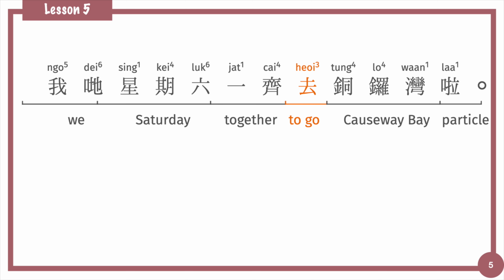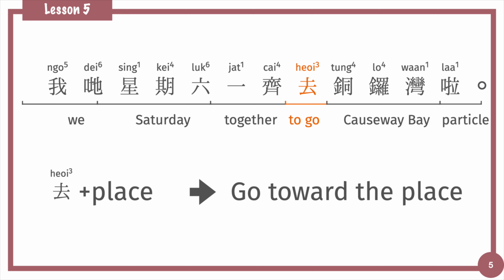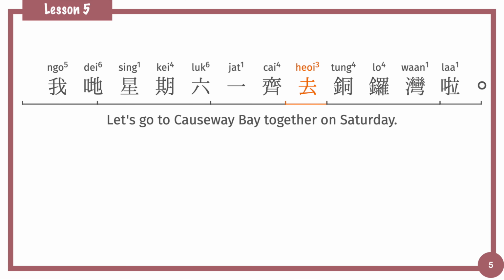Let's focus on the verb 去 first. 去 a place means go toward the place in Cantonese. So 去銅鑼灣 means go to Causeway Bay. 我哋星期六一齊去銅鑼灣啦. Let's go to Causeway Bay together on Saturday.